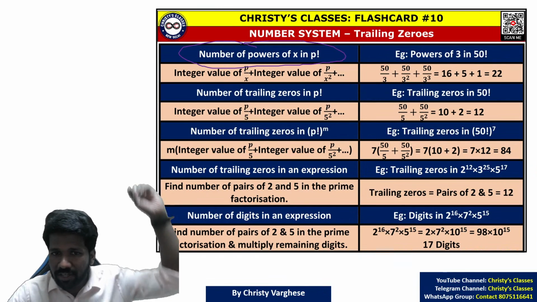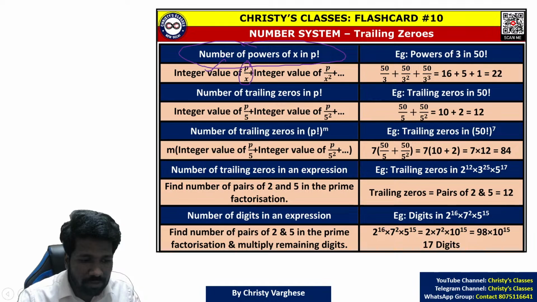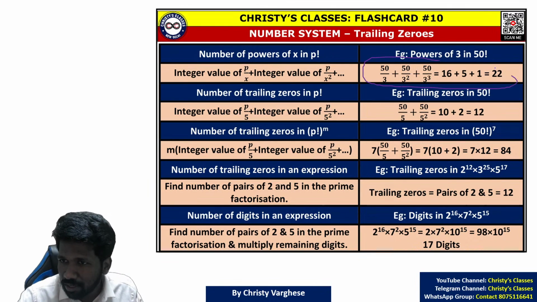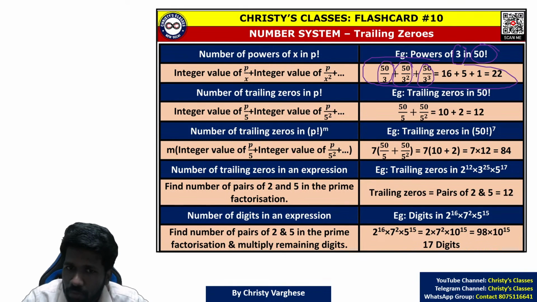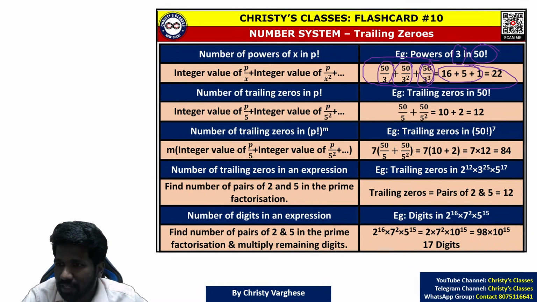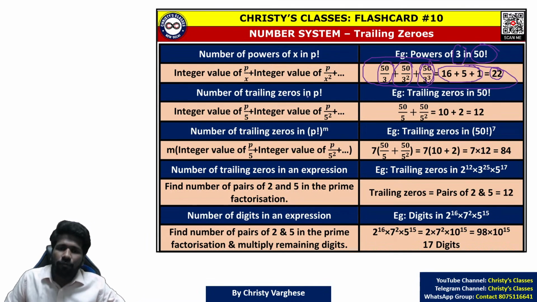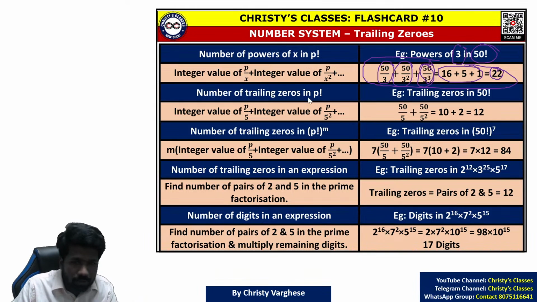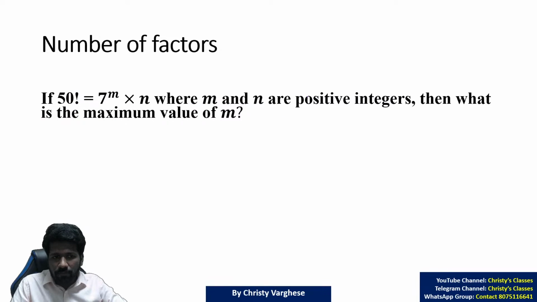The number of powers of x in p factorial is the integer value of p by x, plus p by x square, and so on. Connect it with the previous question. That is what is written here also. Powers of 3 in 50 factorial means 50 by 3, 50 by 3 square, 50 by 3 cube, up to getting 0. You have to continue this. From 50 by 3 raised to 4 onwards, you are getting 0. That is why you are writing only this, because 0 added any number of times, you will get the same value. All of you understood this? And this idea will help you to find the trailing zeros also. Trailing zeros. Before that, I will show you a PYQ where the same concept was asked.